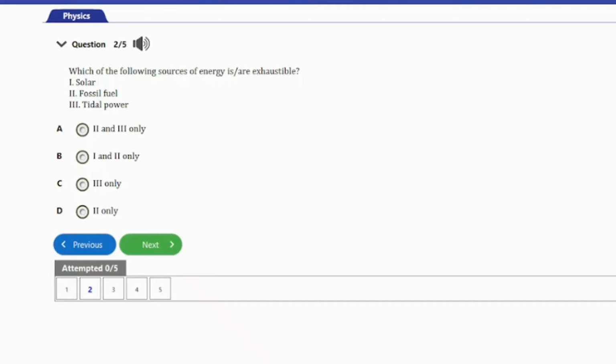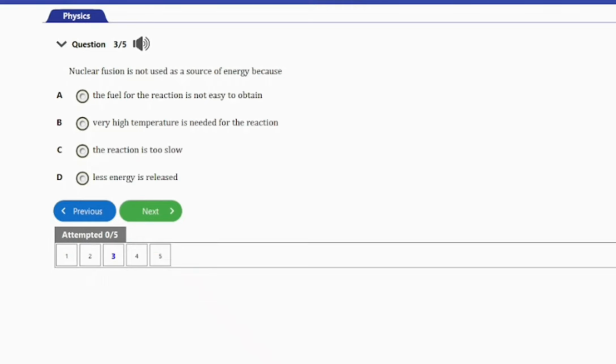So let's go ahead and consider the next question, guys. And that's question number 3 here. It says, nuclear fission is not used as a source of energy because A, the fuel for the reaction is not easy to obtain. B, very high temperature is needed for the reaction. C, reaction is too slow. D, less energy is released.